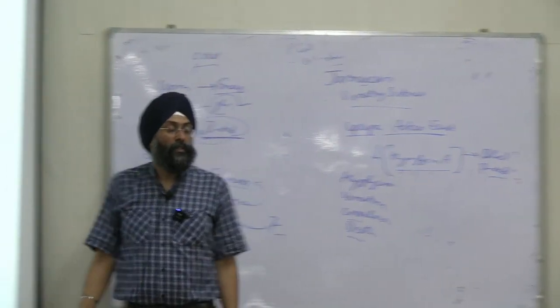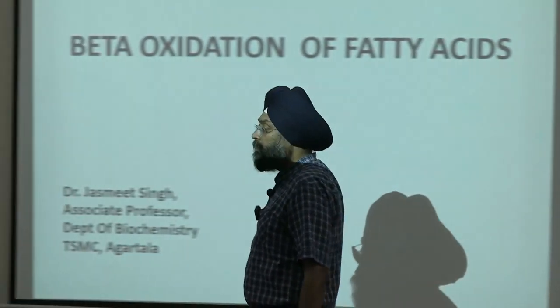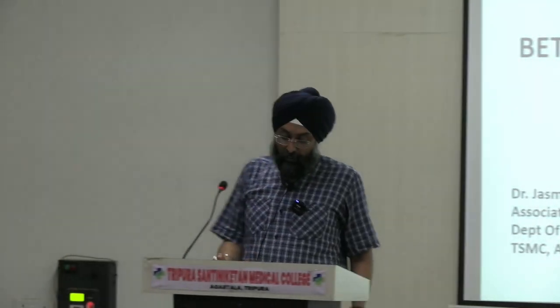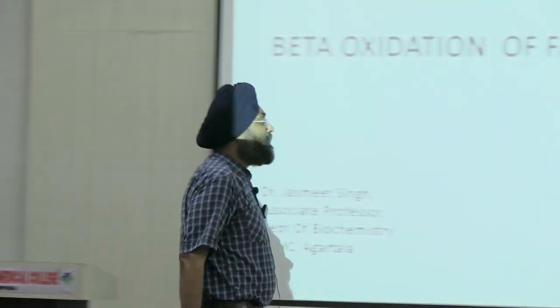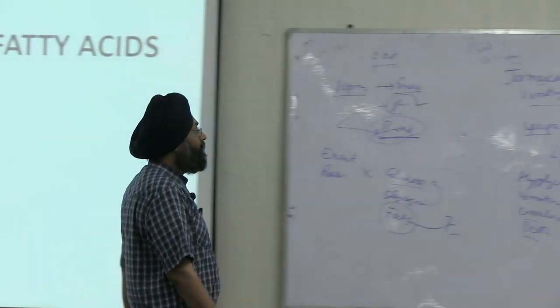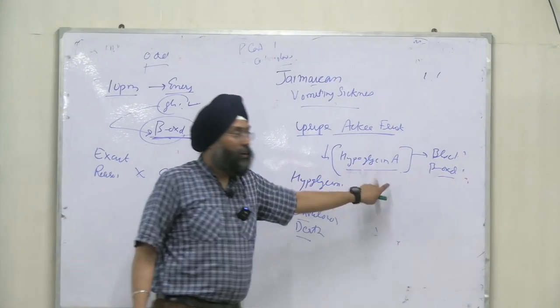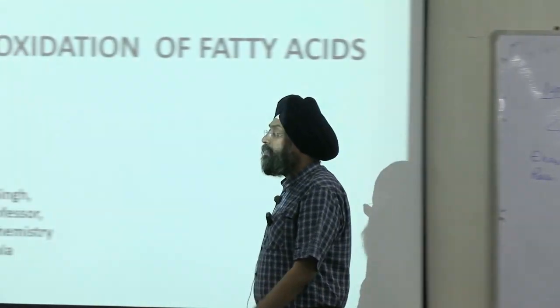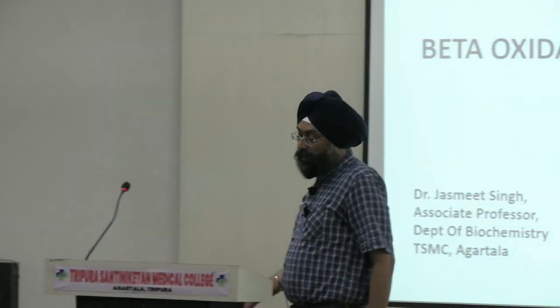This is the second disorder, Jamaican vomiting sickness. The symptoms are hypoglycemia, vomiting, convulsions, and even death. It is caused by eating unripe ackee fruit that contains the toxic amino acid hypoglycine A. Anything left in this disorder? It inhibits the enzyme acyl-CoA dehydrogenase.